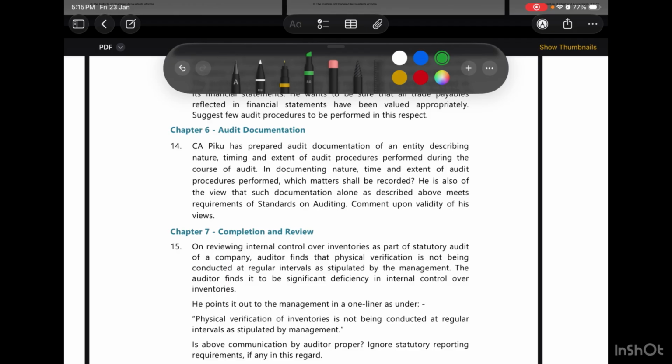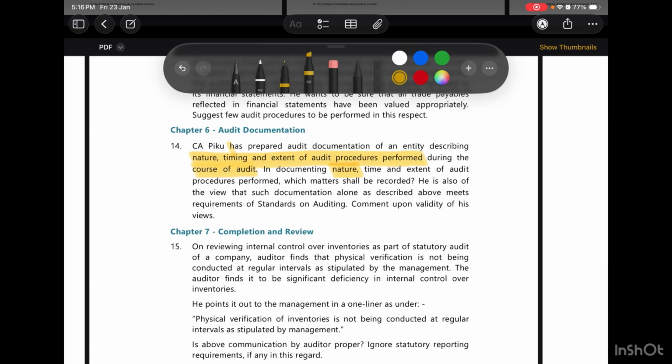Now we are going to discuss the May 2025 RTP question on audit documentation. This is a very important question as well. CAPQ prepared audit documentation for the entity describing the nature, timing and extent of audit procedures performed during the course of the audit.